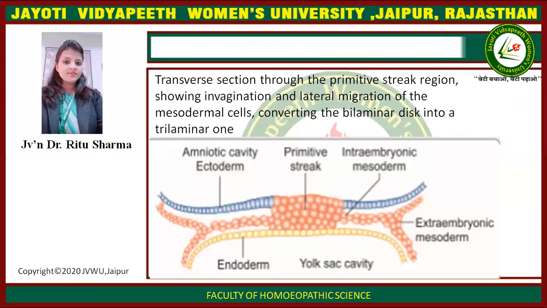This is the diagram of the transverse section through the primitive streak region showing invagination and lateral migration of mesodermal cells, converting the bilaminar disc into a trilaminar one. This is the transverse section of the primitive streak. Amniotic cavity, ectoderm. These are bluish cells. These are primitive streak. Intraembryonic mesoderm and extraembryonic mesoderm. The yellow lining of the cell is called endoderm.